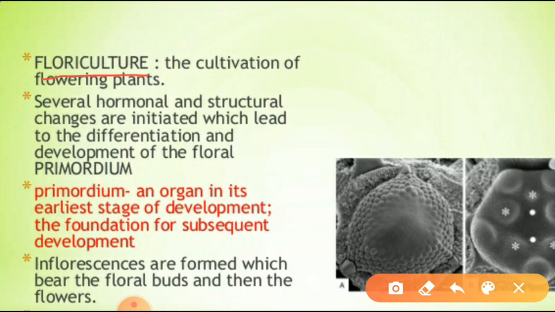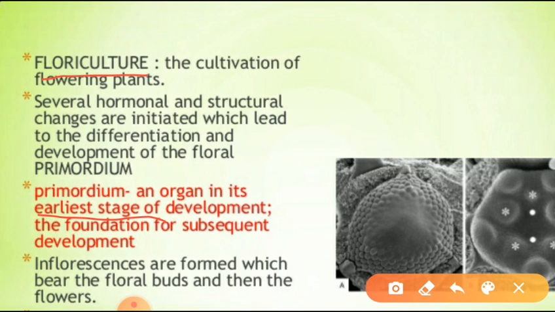So, due to the hormonal and structural changes only, what will develop? Floral primordium will develop in a plant. What is primordium? It is an organ or tissue in its earliest stage of development. We can call it primordium.